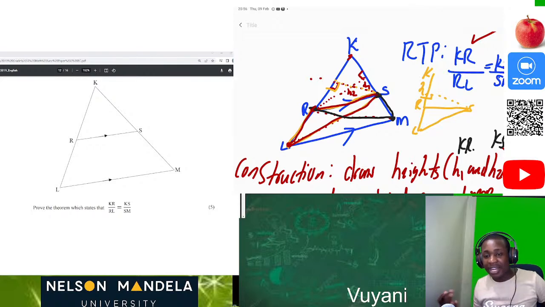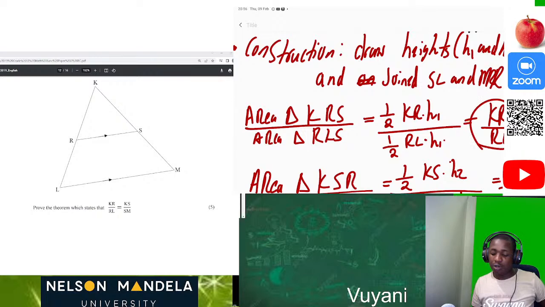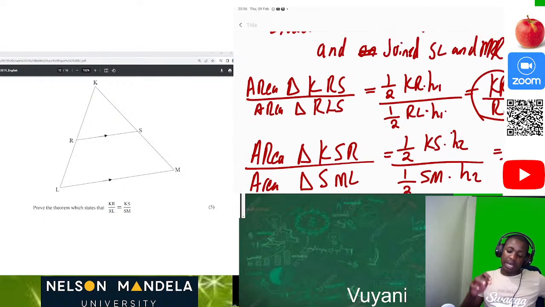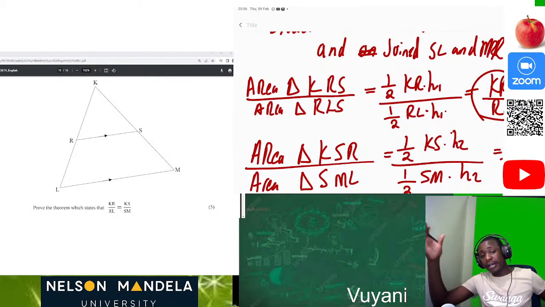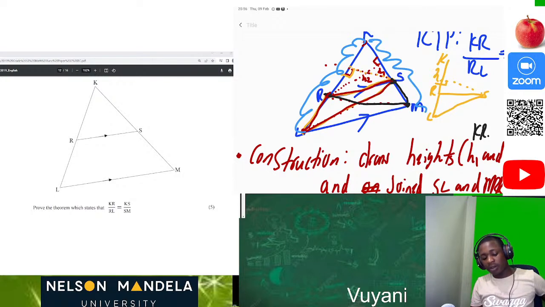We know that from grade 8, so we just used the same principles. Then we ended up having the ratio KR over RL. Then we looked at the other side, the area of triangle KSR, and also the area of triangle SML.